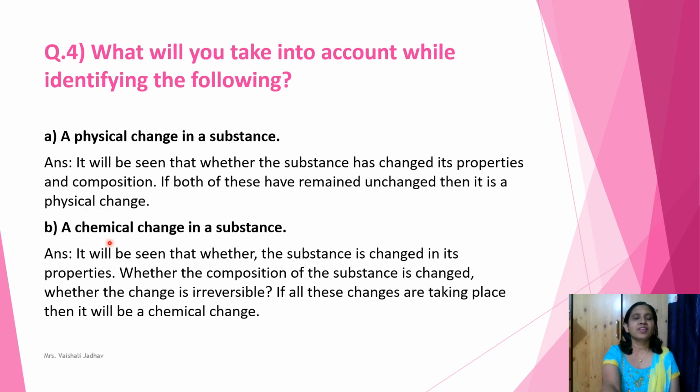B, a chemical change in a substance, and its answer is, it will be seen whether the substance has changed in its properties, whether the composition of the substance has changed, whether the change is irreversible. If all the changes are taking place, then it will be a chemical change.